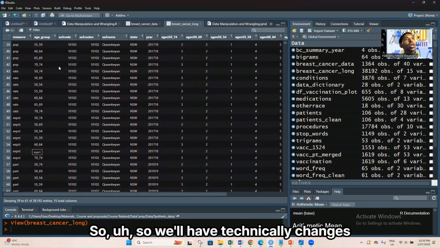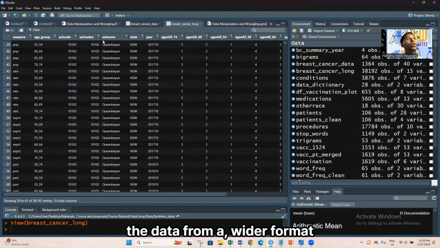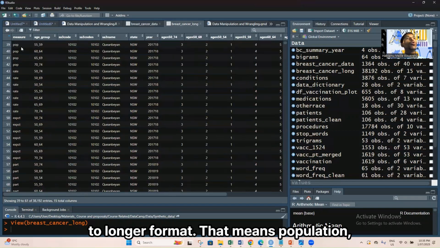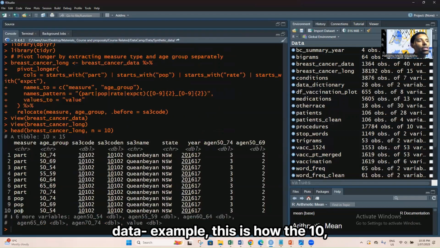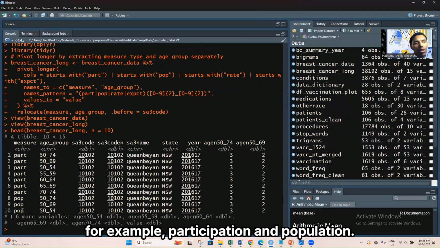So we have technically changed the data from wider format to longer format. That means population and participation now come as a single variable. These are the top 10 observations that show, for example, participation and population.